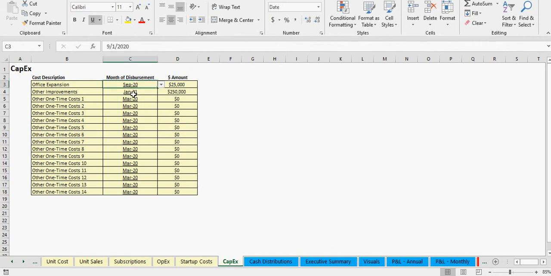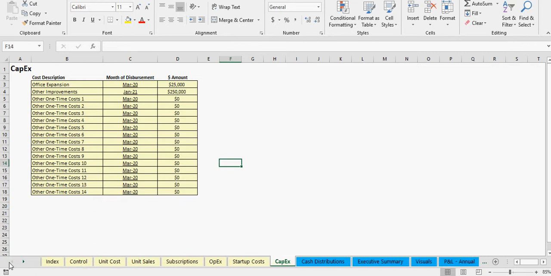All right, so then we've got CapEx. This is just more logic to flow. You can pick any given month in the future, based on whatever date we have in the control tab, and an amount. This is just a one-time expense that will come out of the cash flow and you can plan for. So we've got up to 16 slots there. All right, so those are all your assumptions.